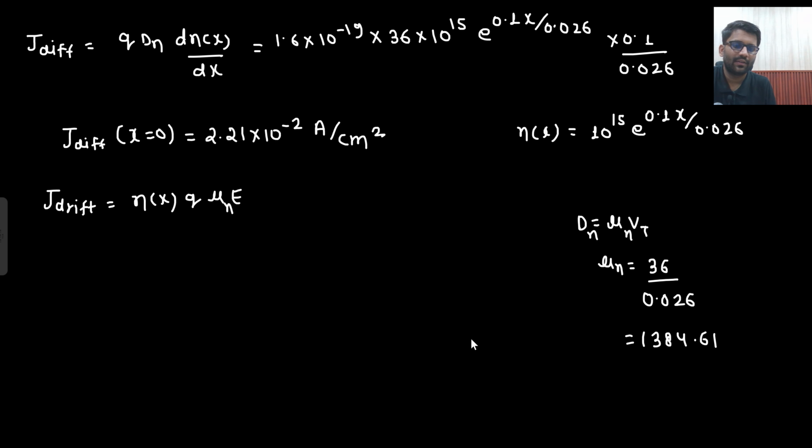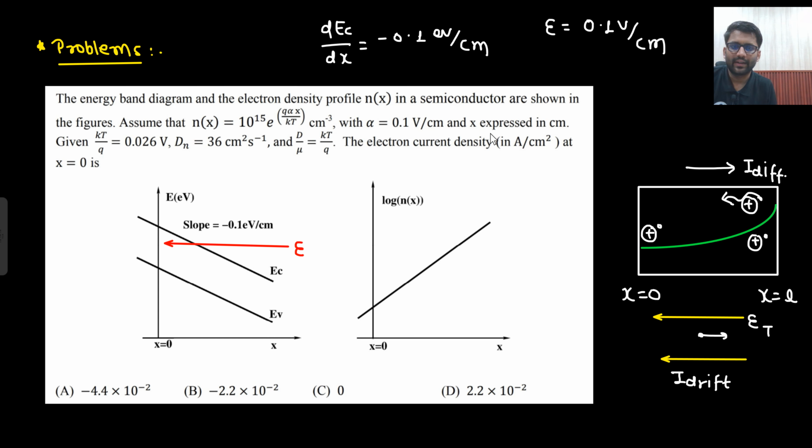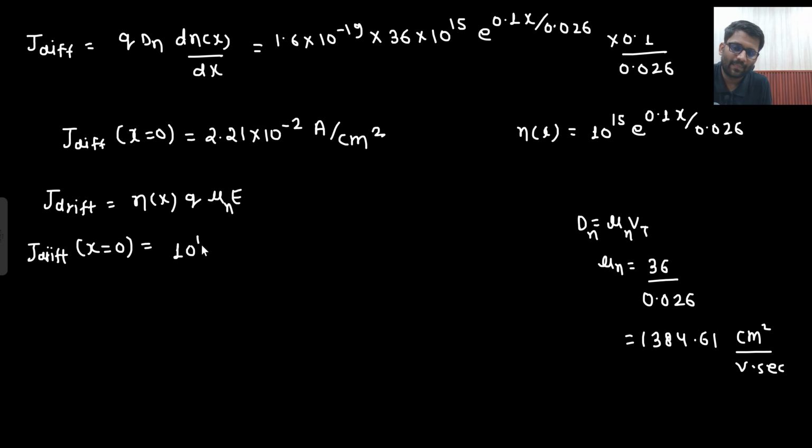What is the unit? Vd is equal to mu E. Vd is in centimeter square per volt second, right? So let's solve it. Now you need to find it at x equals 0. So what is the value of nx at x equals 0? It is 10 to the power 15, because if you put x equals 0 here, e to the power 0 will be 1. So 10 to the power 15.